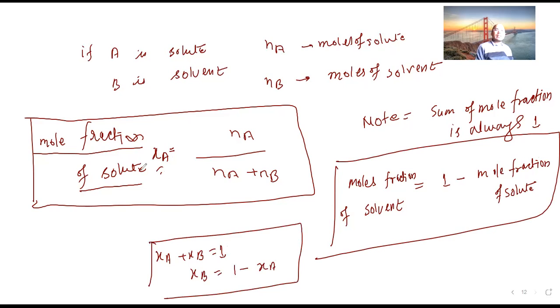You can calculate either one, then subtract from 1 to get the other. Getting my point?